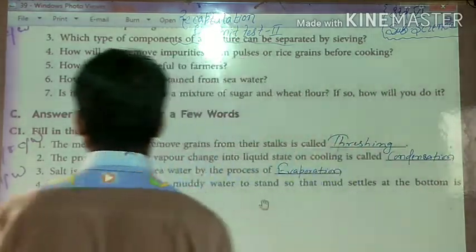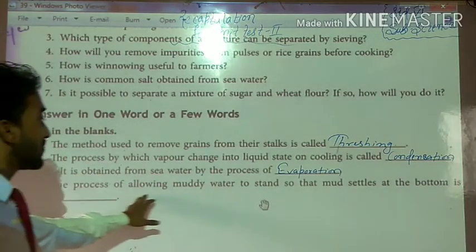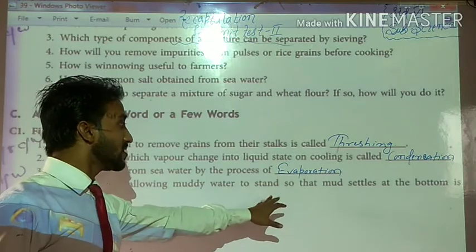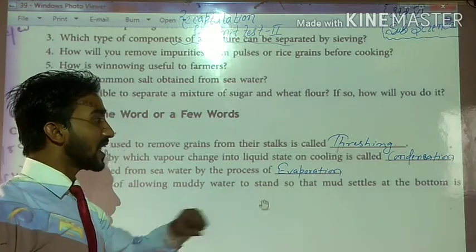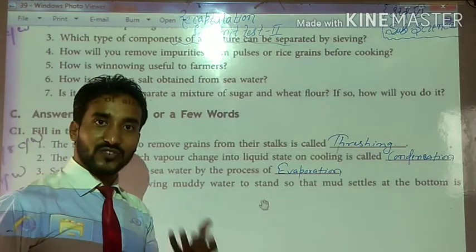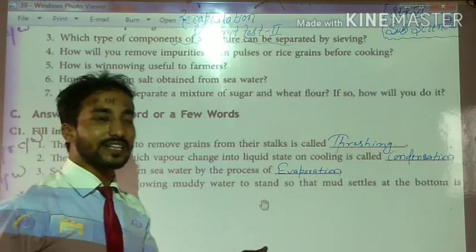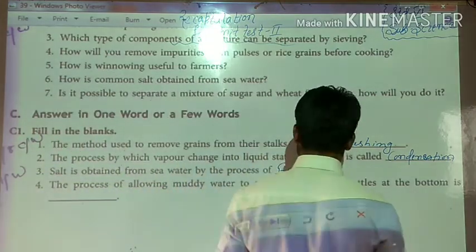See students, number 4: the process of allowing muddy water to stand so that mud settles at the bottom. When sediments settle down in a beaker in such a condition, that process is known as sedimentation. Exactly students, sedimentation.